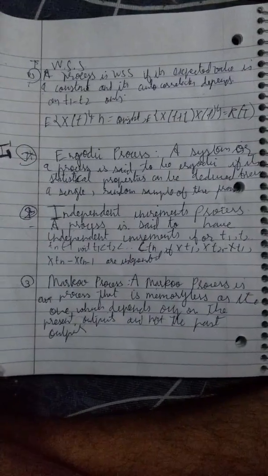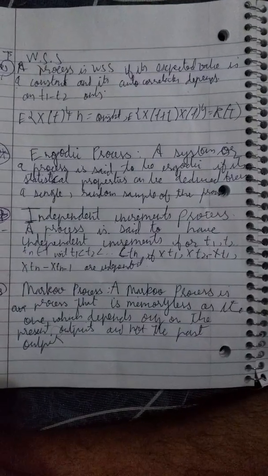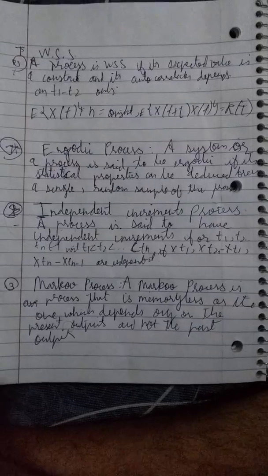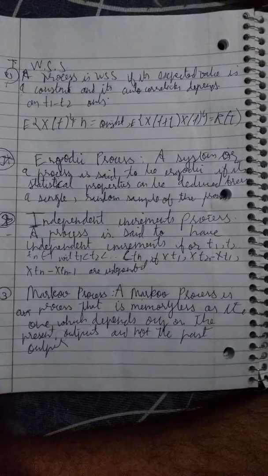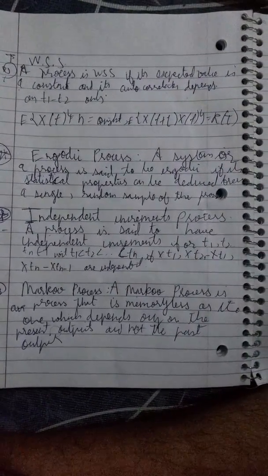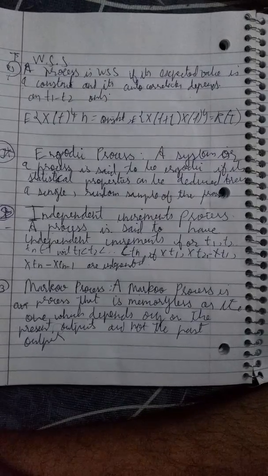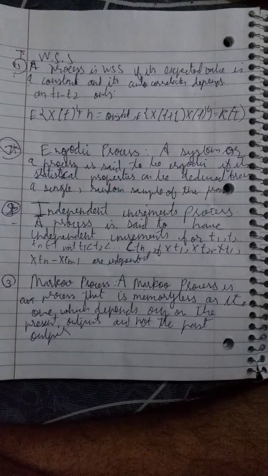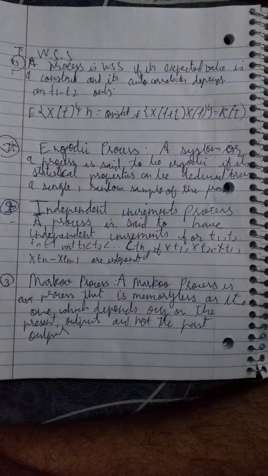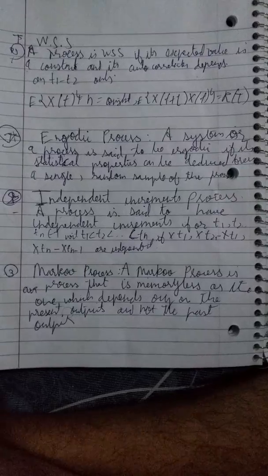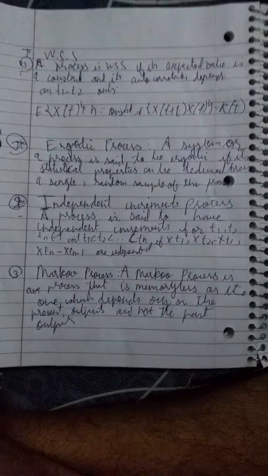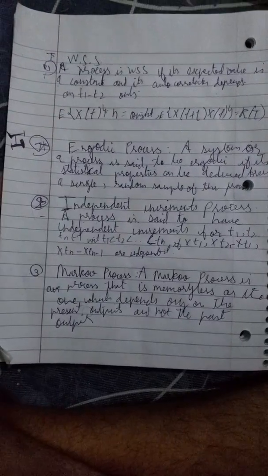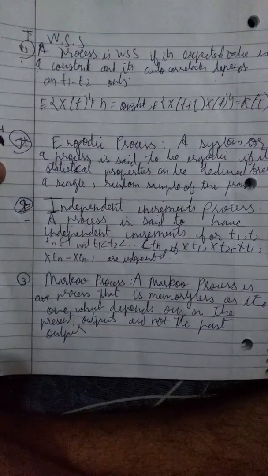Now the fourth definition is the independent increments process. A process is said to have independent increments if for the number of samples or time intervals t1, t2, ..., tn, where t1 is less than t2 is less than t3 and so on up to tn, if X(t1), X(t2) - X(t1), X(t3) - X(t2) and so on up to the nth term are independent of each other, then it is said to be an independent increments process.